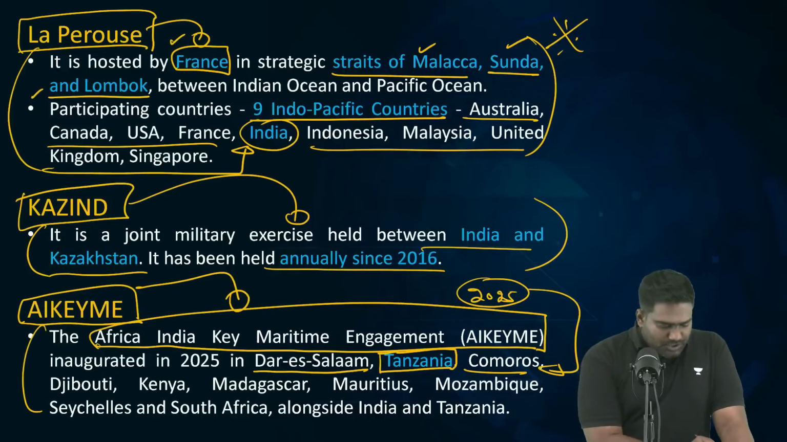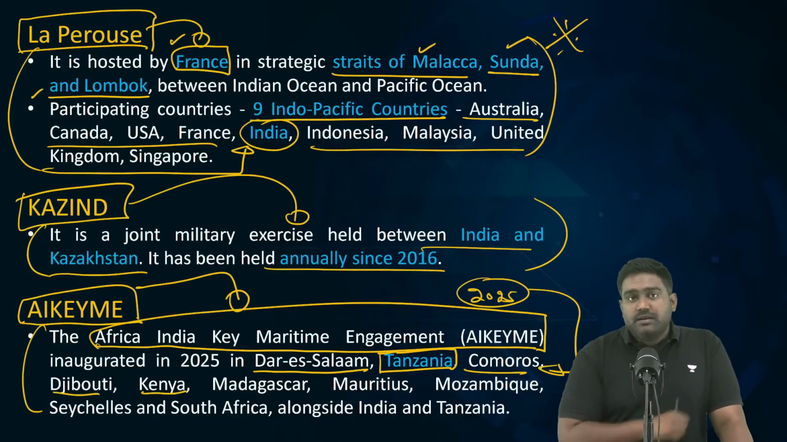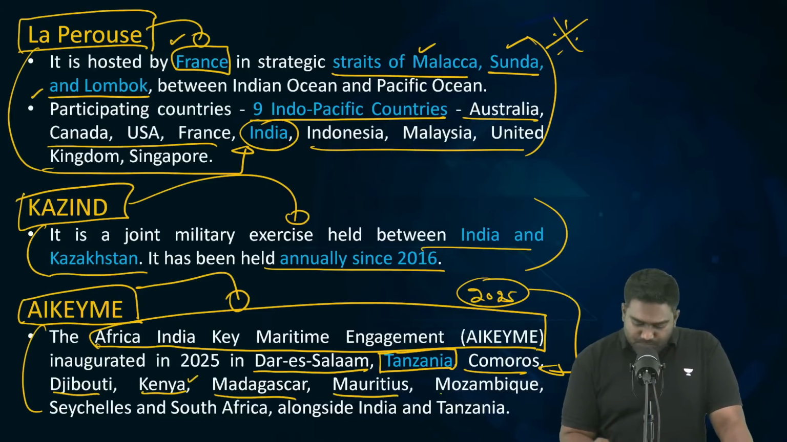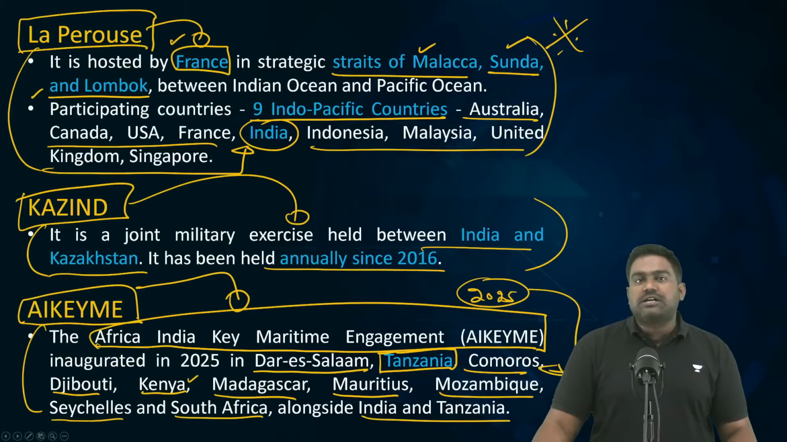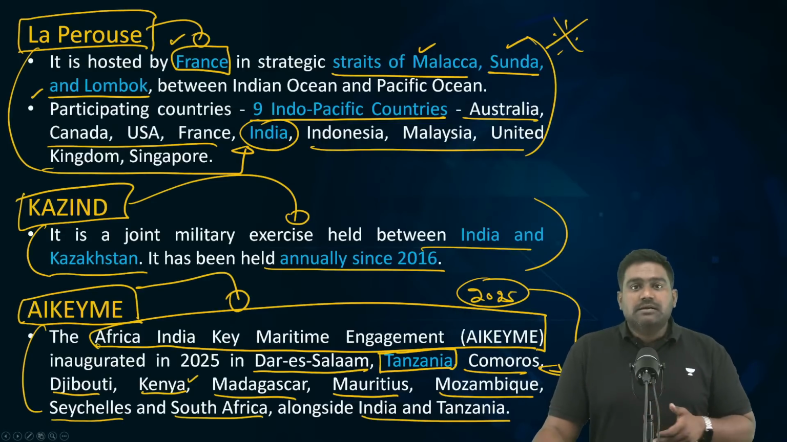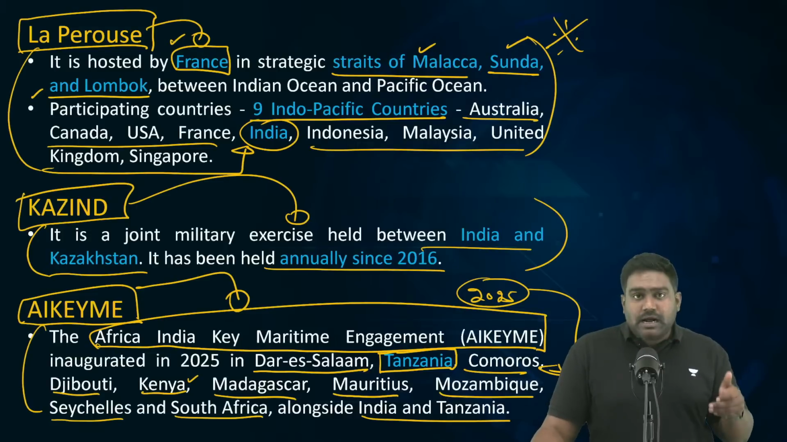So Comoros, Djibouti, where China has a naval base near the Bab el Mandeb Strait, was a participant. Kenya, Madagascar, Mauritius, Mozambique, Seychelles, South Africa, and of course the two host countries, India and Tanzania. These countries have hosted the IKME military exercise, a naval exercise.